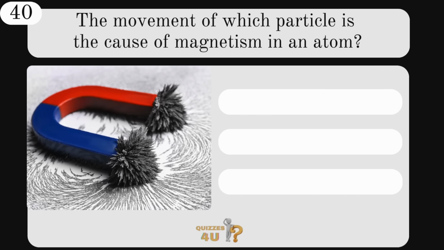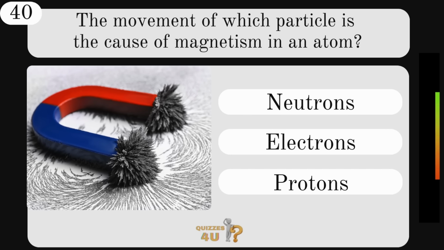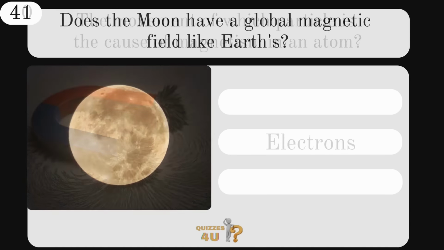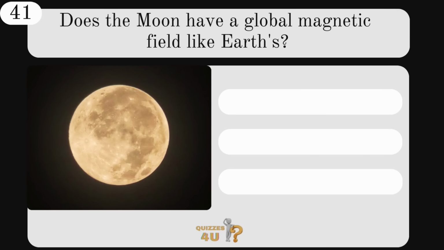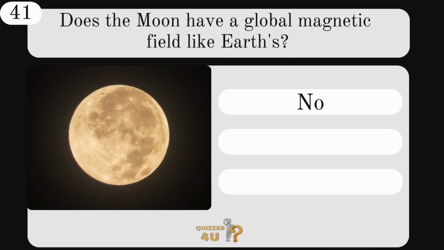The movement of which particle is the cause of magnetism in an atom? Neutrons, electrons, or protons? That is the electrons. Does the Moon have a global magnetic field like Earth's? No or yes? The answer, no it doesn't.